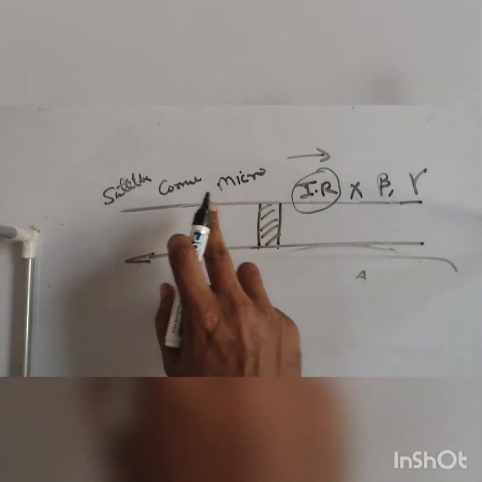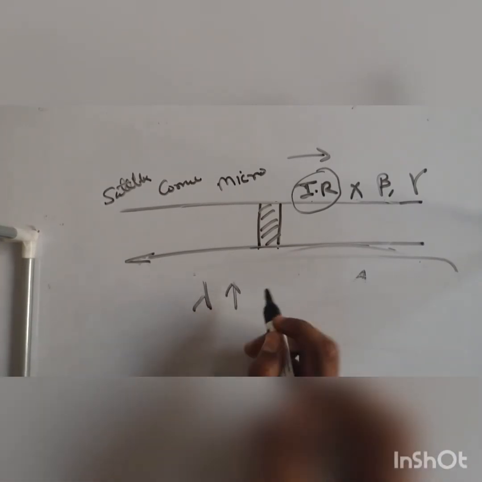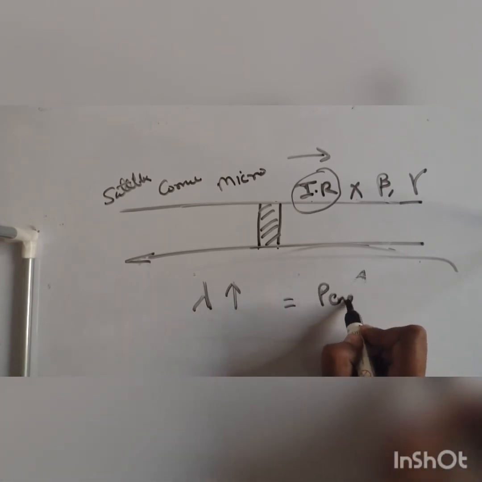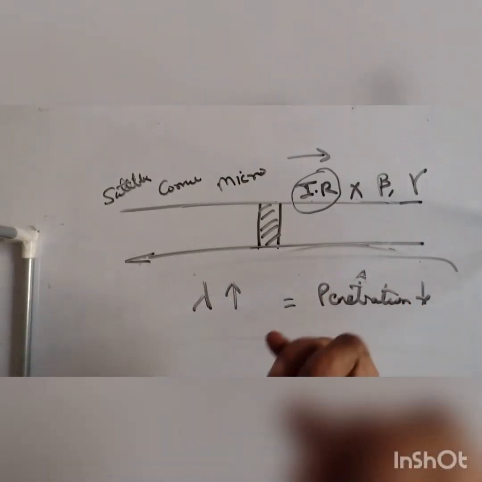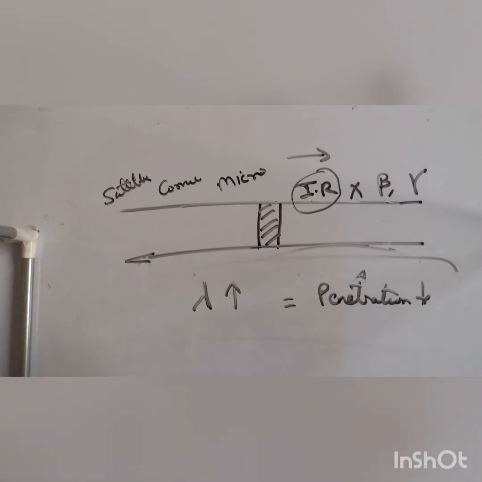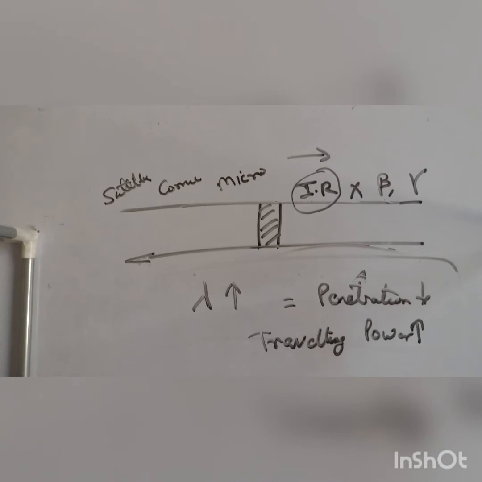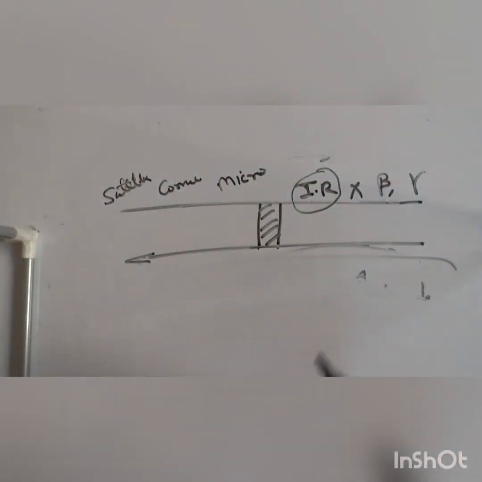Another example is communication waves, for example your mobile waves. The wavelength is higher, but penetration is low. For example, if you go in your storeroom, can you receive a call? Absolutely not. The range will be less. But the traveling power, understand this term, is much higher. Are you following it? So this is the nature of wavelength.